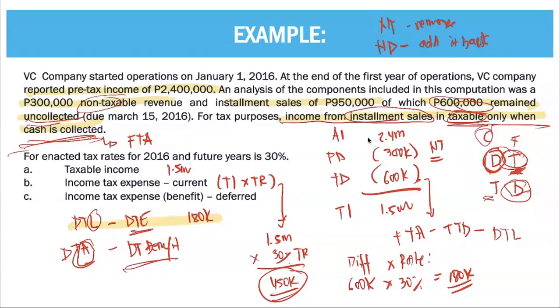Sir, what if we have both deferred tax asset and deferred tax liability? Then you have deferred tax liability and deferred tax asset at the same time. Remember, if the two items are present, you cannot offset them. So you will present them separately. Then you have two answers: your tax expense and, at the same time, tax benefit. Okay? We will discuss more examples when we meet next meeting, which will be on Friday.